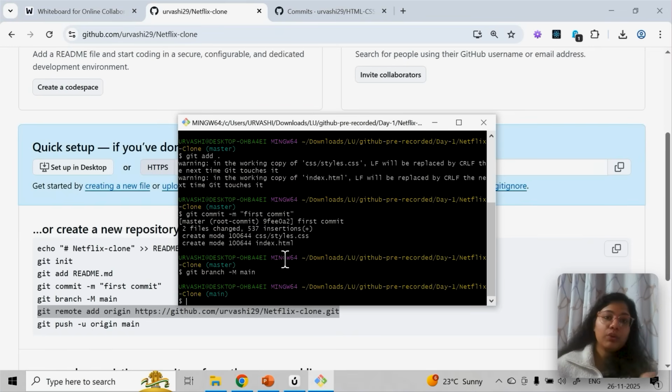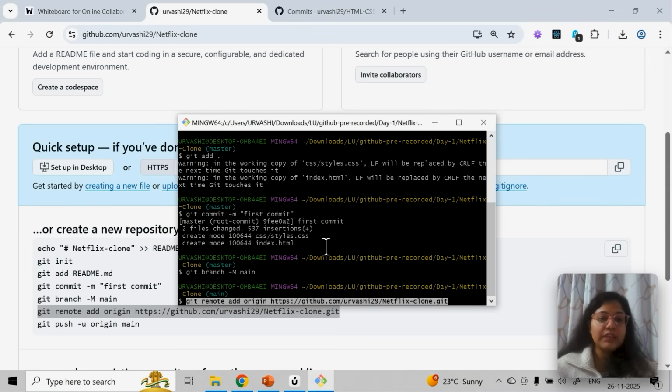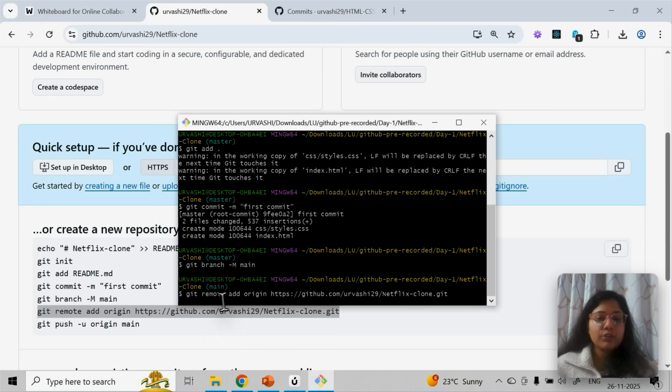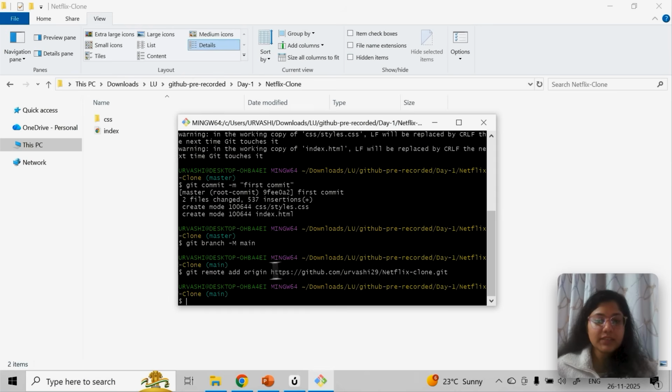One more thing, your keyboard shortcuts will not work here. You have to use your mouse. You can't do Control V inside this git bash, so you have to use the mouse, and then press enter. Now you can see the access is done. The local folder is connected with this repository.